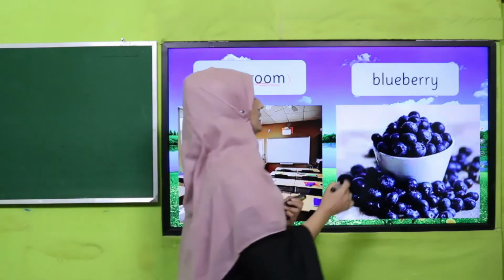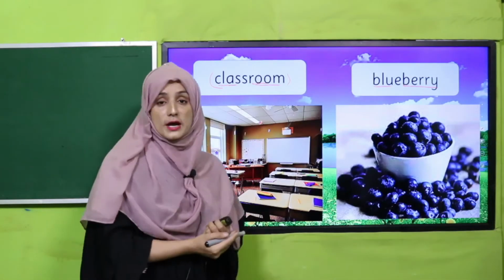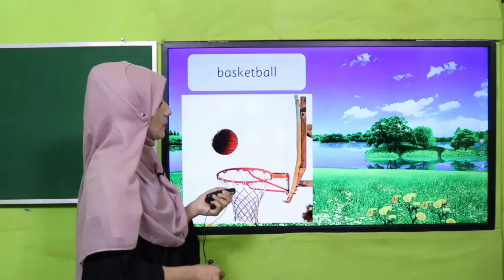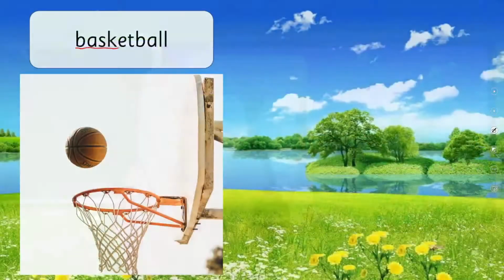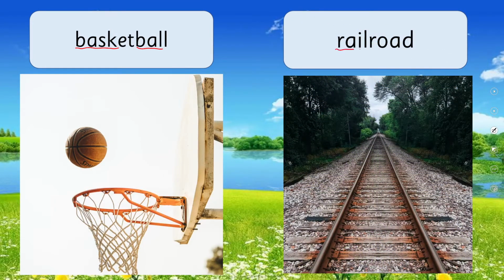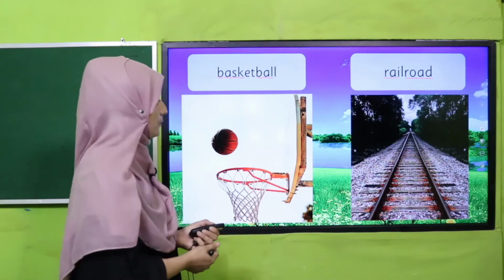The next word is blueberry. This is also a combination of two words, my dear students, and it is a fruit, so juicy and delicious. Next is basketball, also a combination of two words, and railroad. Yes, my dear students, have you got that? Such types of words are called compound words.